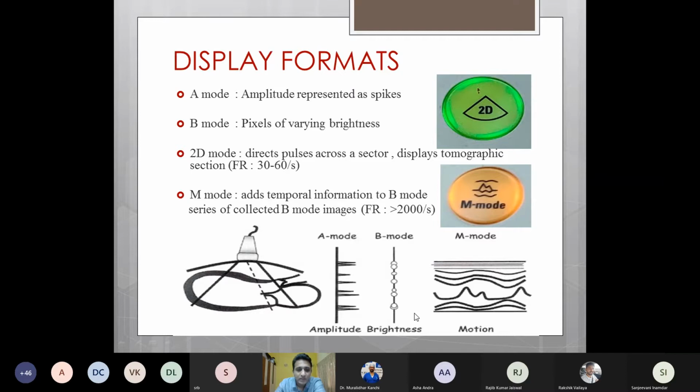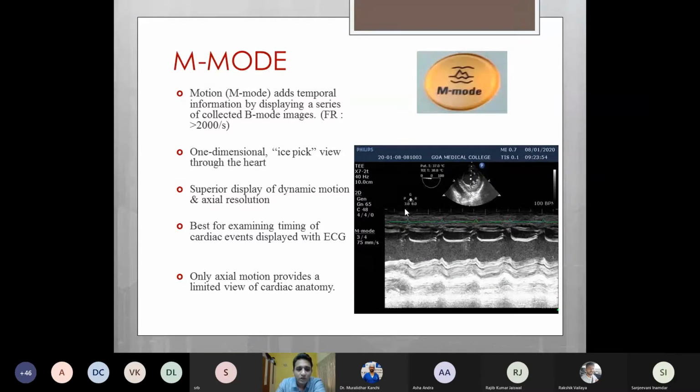So today the modes which we use, that is 2D mode and M mode, are actually derived from the B mode. In the M mode or the motion mode, we basically add temporal information by displaying a series of collected B mode images at a very high frame rate of almost 2000 per second. It gives us a one-dimensional ice-pick view through the heart, and it is used for superior display of dynamic motion and axial resolution. This M mode is the best view for examining timing of cardiac events displayed along with the ECG. It also helps us to measure the various dimensions and the walls and calculate the EF according to the Teichholz method.